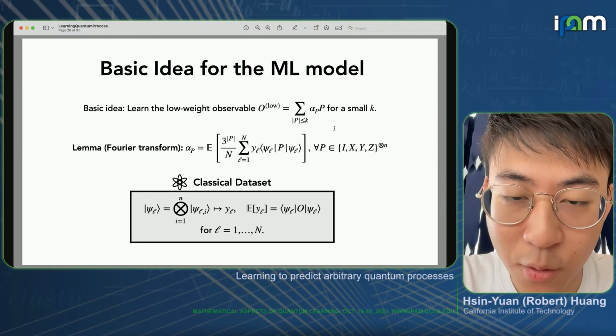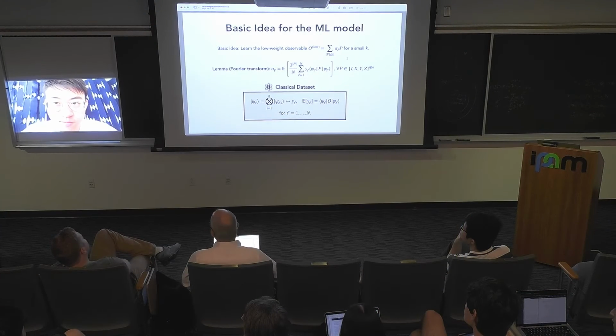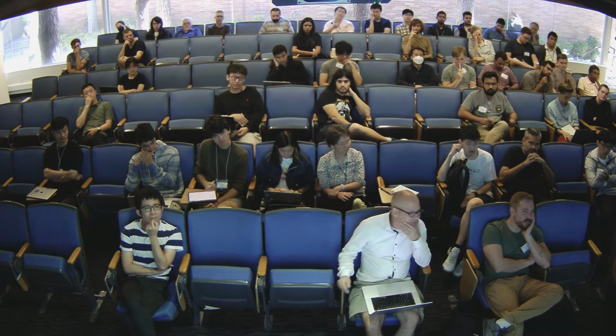I'm sorry to interrupt. This is Marco speaking. Can you remind me where the quantum channel E went? Because now you're just estimating O over the initial state, but the quantum channel disappeared. Yeah, good question. So that goes back to here.